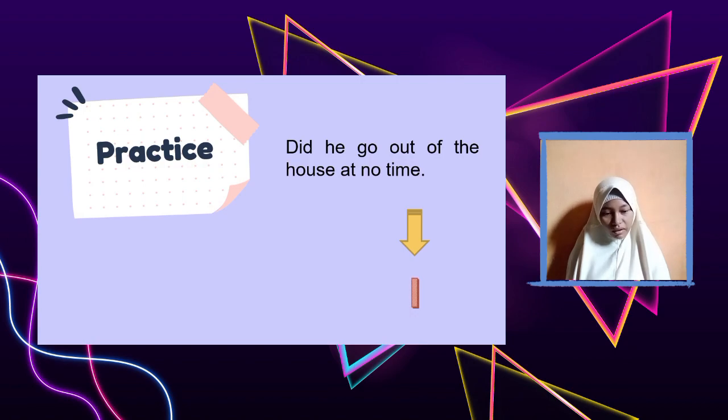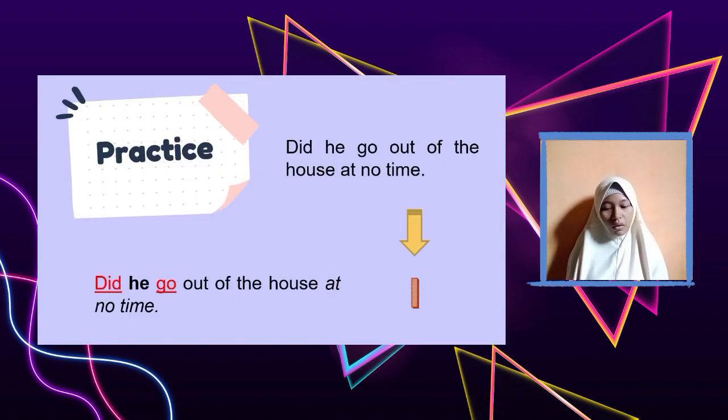The answer is incorrect. He just thought that the negative can be inverted when the negative is at the beginning of the sentence or in the middle of the sentence. But in this sentence, the negative is at the end of the sentence. So the answer is incorrect. The correct answer is: he went out of the house at no time.